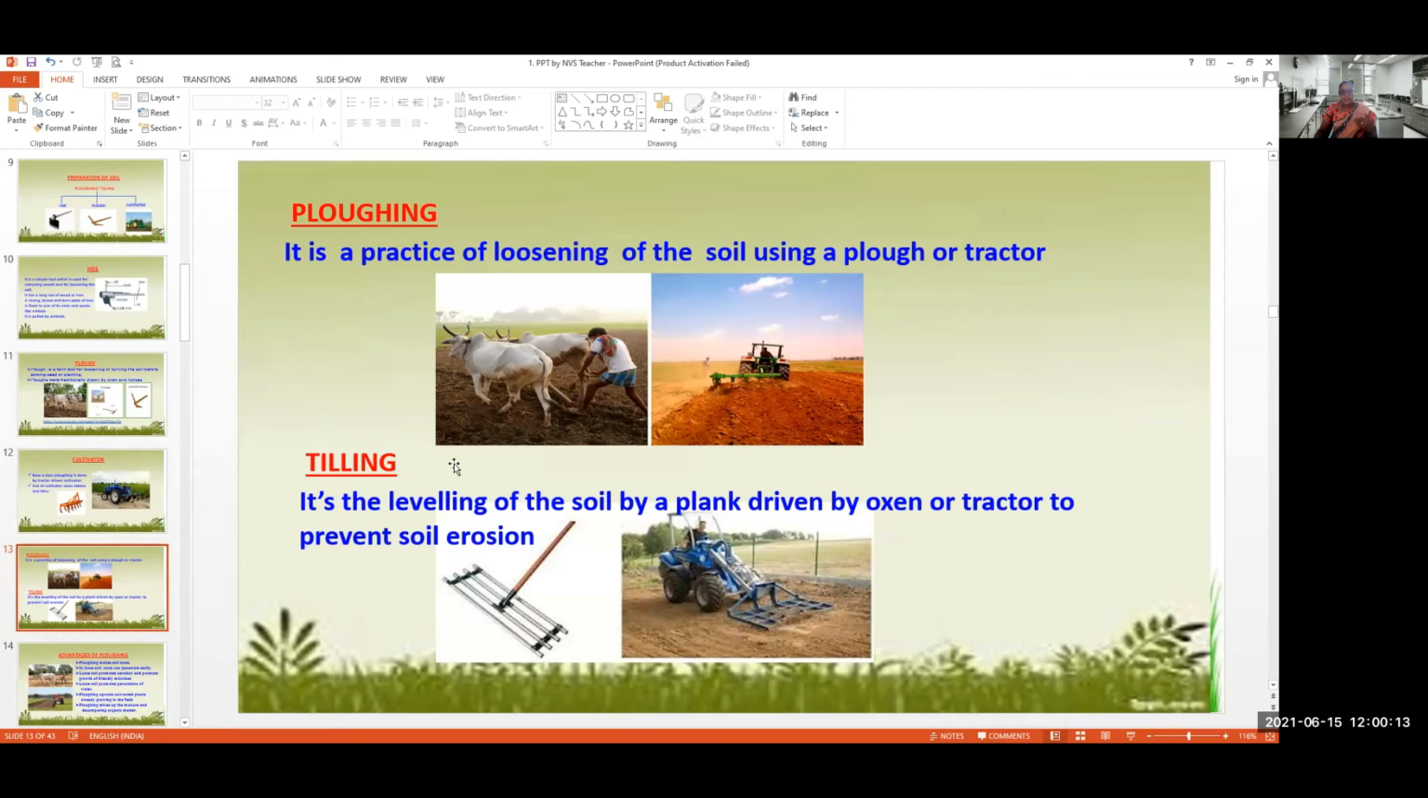Okay, leveling. It is the leveling of the soil by a plank driven by oxen or tractor in order to prevent soil erosion. After ploughing the field, the soil will have come up and is not on a proper surface. We have to level it. Then the nutrients on the surface will not get dried, so that we can prevent soil erosion, and then it is leveled. Okay.